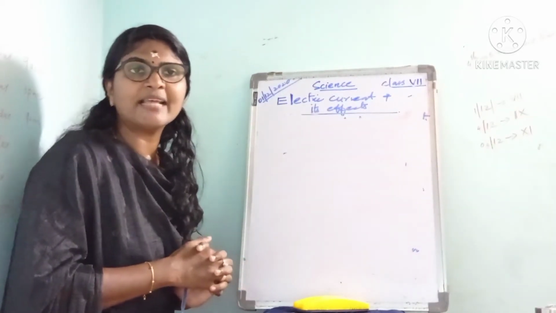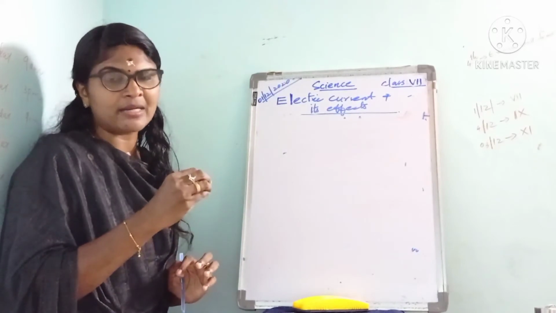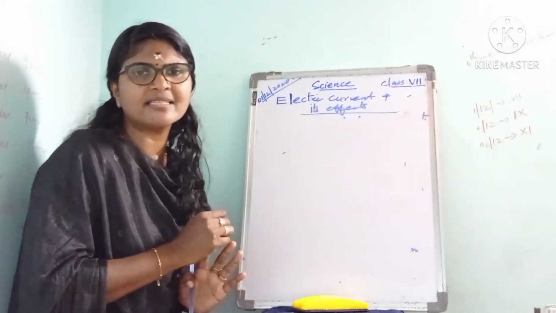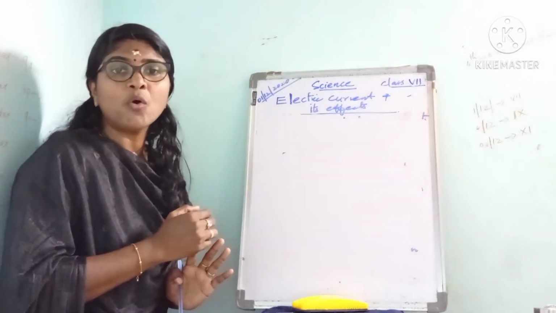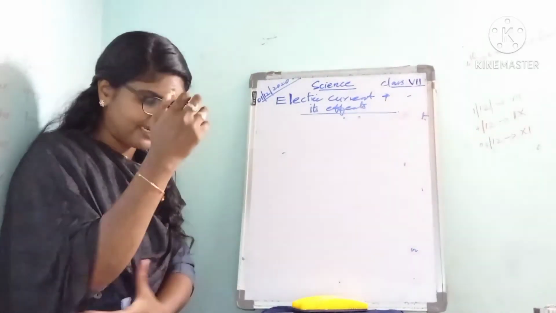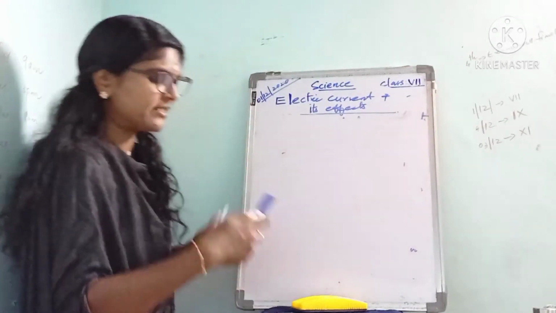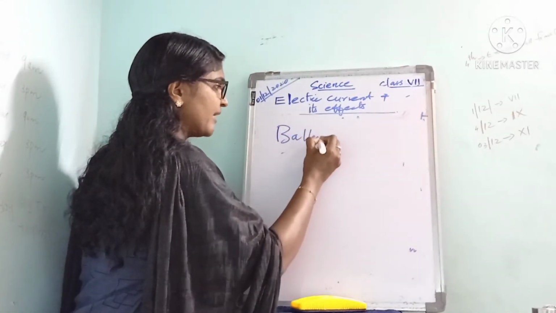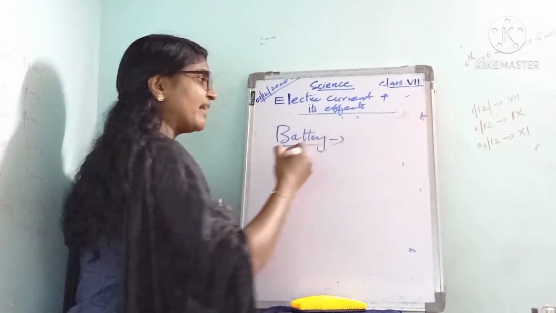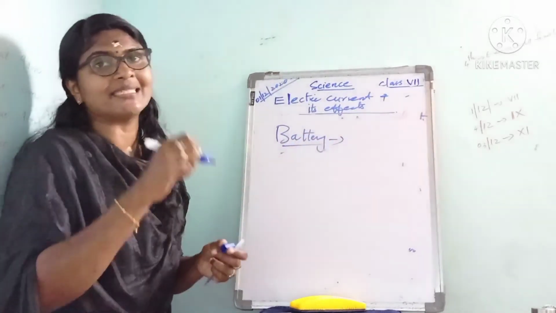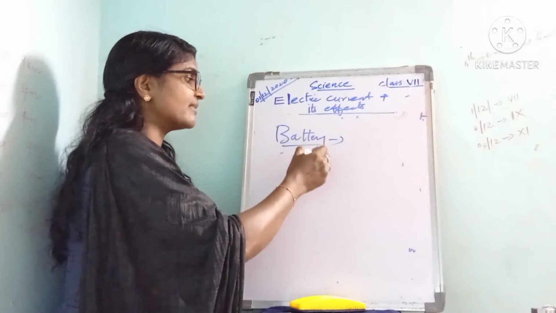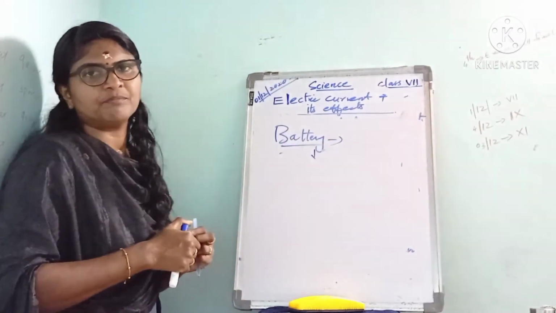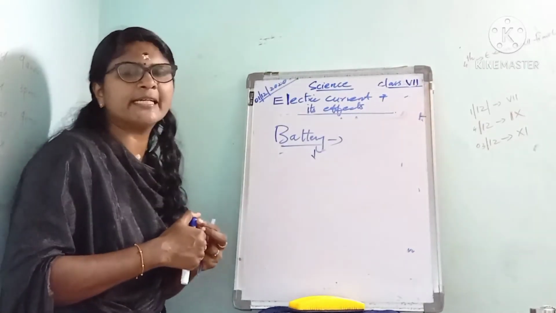Many electrical devices have more than one cell. Such a group of cells is called a battery. Many electrical devices work with more than one cell, and the group of cells is called the battery.